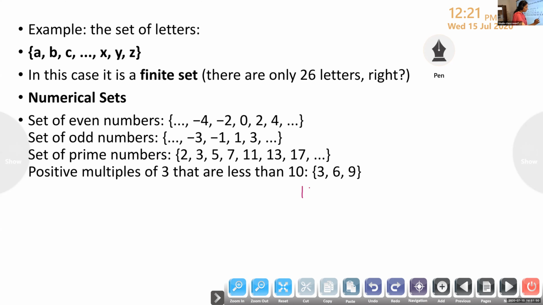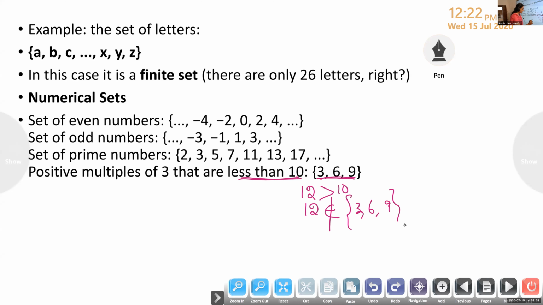Whether 12 belongs to that set? Whether 12 will belong to this set? No. Why will 12 not belong here? It's more than 10. Yes, good. 12 is greater than 10. We are giving the property that it should be a number less than 10. 12 if we take it is greater than 10. Therefore, what we can say? 12 does not belong to the set 3, 6 and 9.